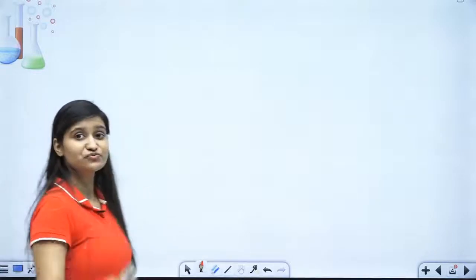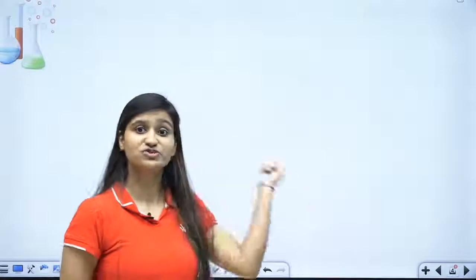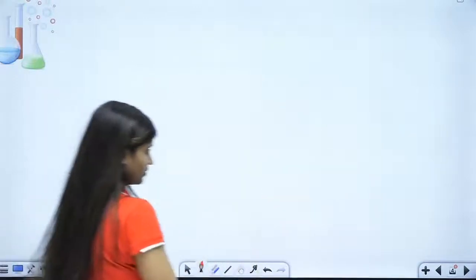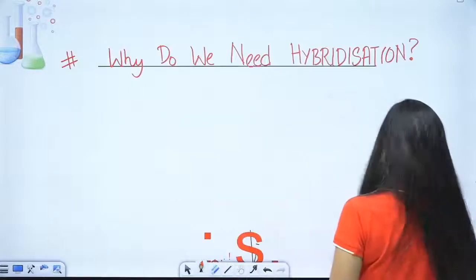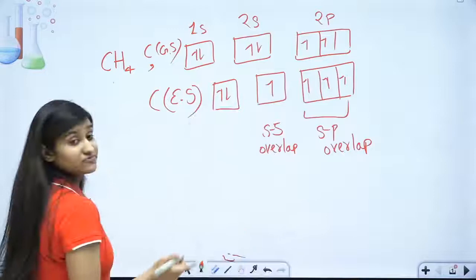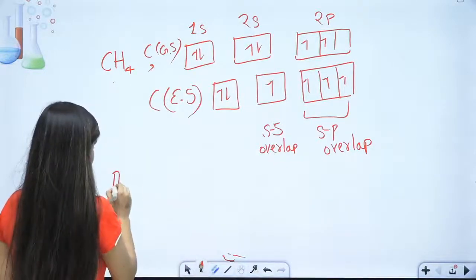Let's take CH4 first. See how we can rectify the problem which we discussed earlier. Let me take you to the previous slide. Here it is.